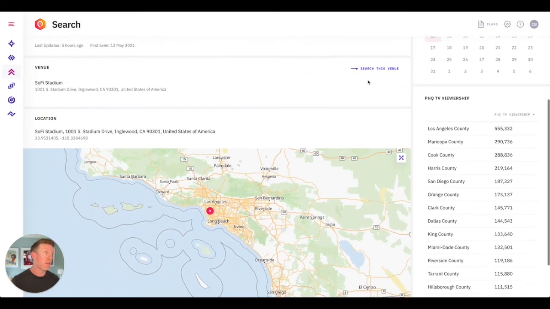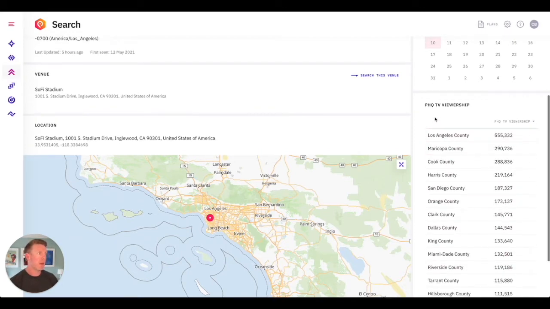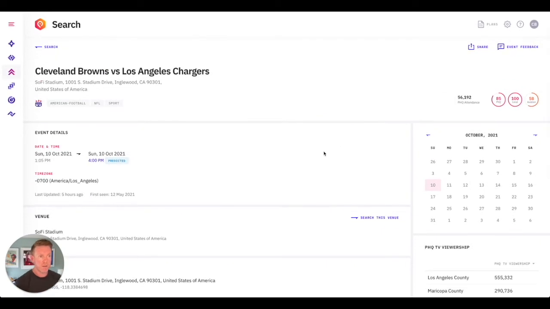so you can scroll all the way down into Los Angeles. Now, the other cool thing is we have viewership, meaning at a county level, we can help you understand where most people are going to be viewing the game at home. So think about that stay-at-home economy. What games are going to be driving people to go to the grocery store to buy a pack of beer or buy some sausages or hot dogs, or what's going to be driving people to order pizza when that game's on? So you can better understand at a very, very granular level.